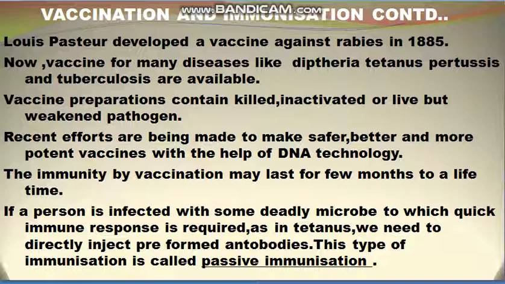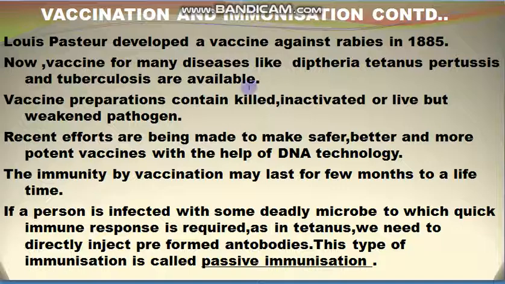And now you know that our world is suffering from a new virus known as the coronavirus, and scientists all over the world are searching for a vaccine. Once the vaccine is available, we will be provided with it and we will get immunity. When we take the vaccine for the coronavirus, our body will produce antibodies and we will be prevented from the coronavirus. So vaccine is very helpful for providing us immunity. So this is acquired immunity.